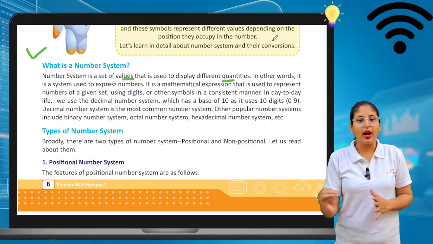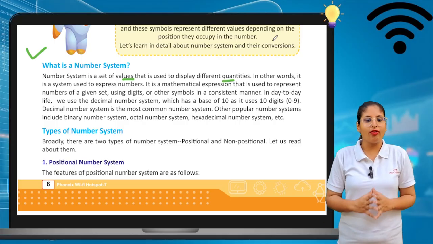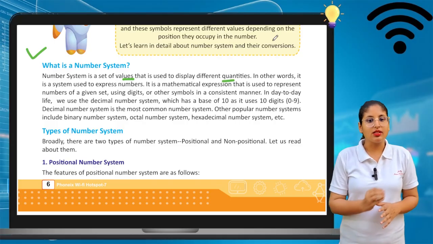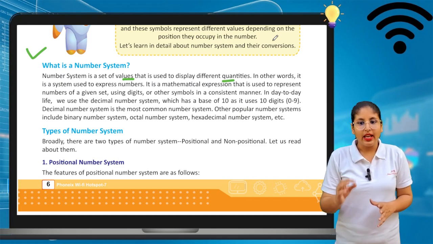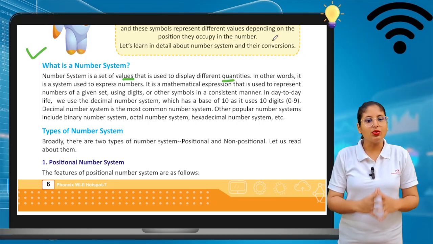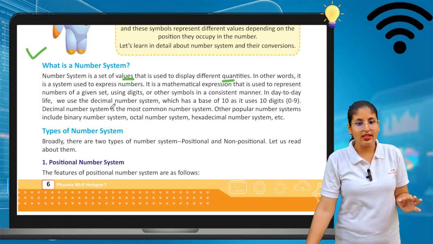It is a mathematical expression that is used to represent numbers of a given set using digits or other symbols in a consistent manner. In day-to-day life, we use the decimal number system.